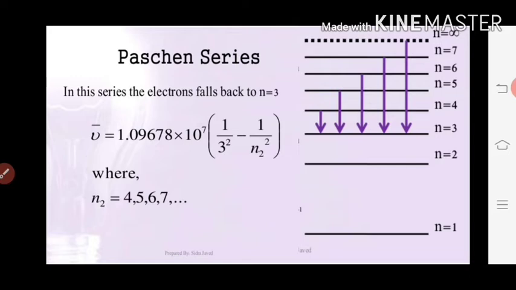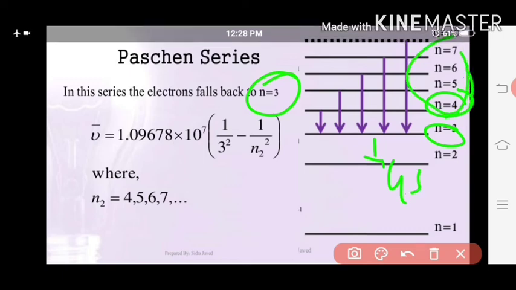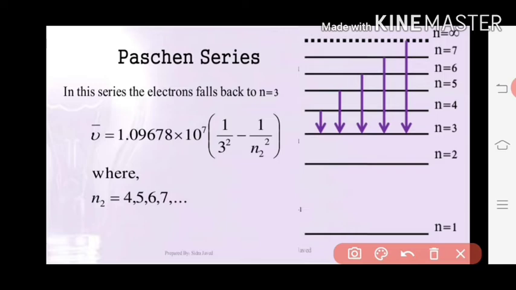So the next line is the Paschen series. The Paschen series takes place when the electron jumps from a higher state to the third state. Here this will be the ground state for this line and these all will be the higher states.